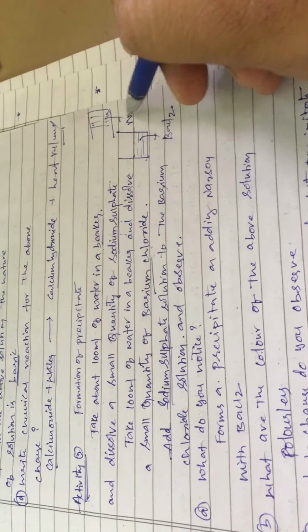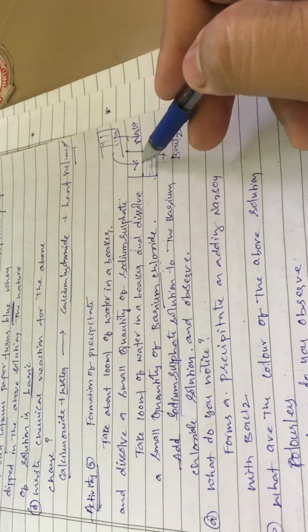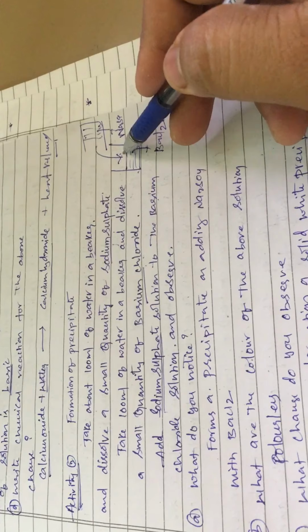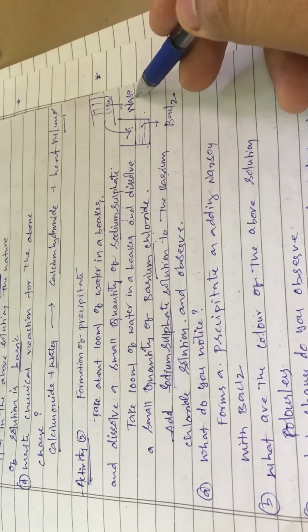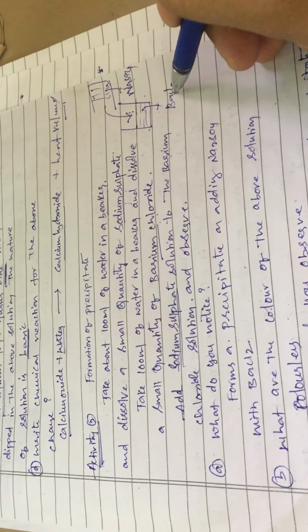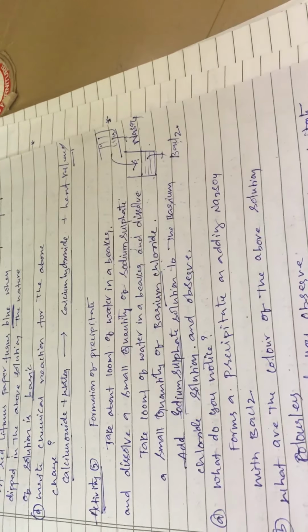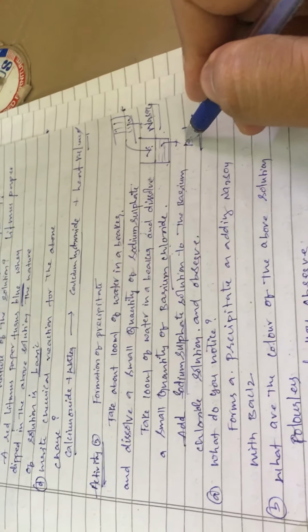Now this is a solution of sodium sulfate. You add sodium sulfate to the beaker containing barium chloride and observe what will happen. Immediately, these two are colorless solutions. Barium chloride and sodium sulfate are colorless solutions.